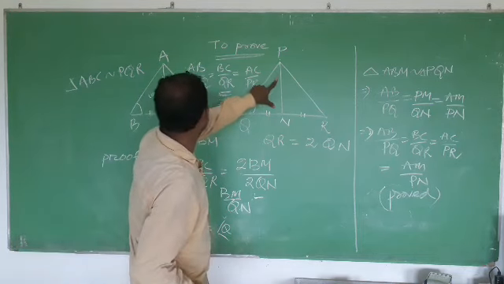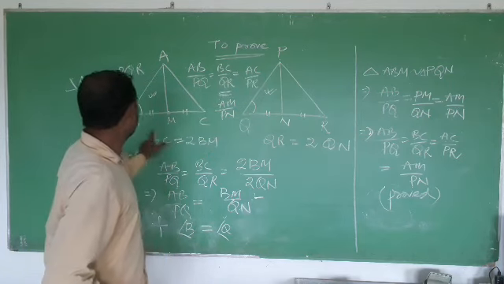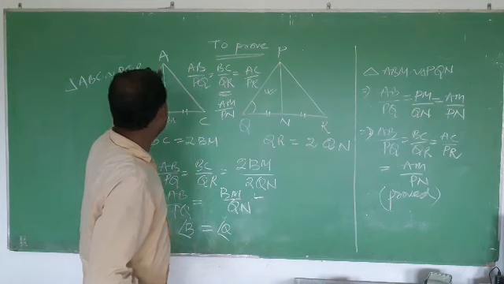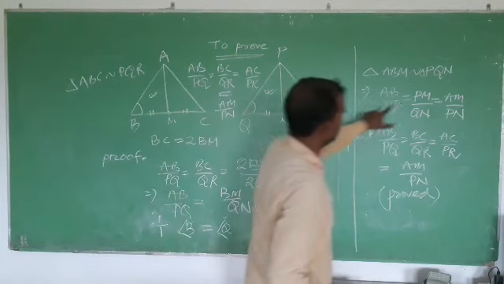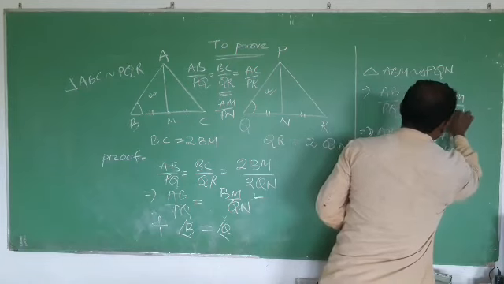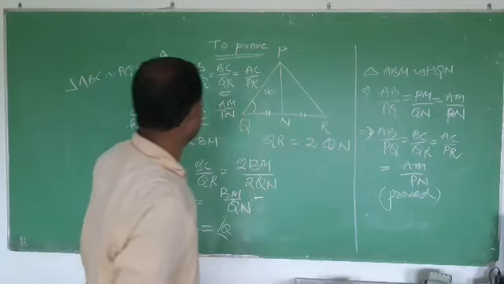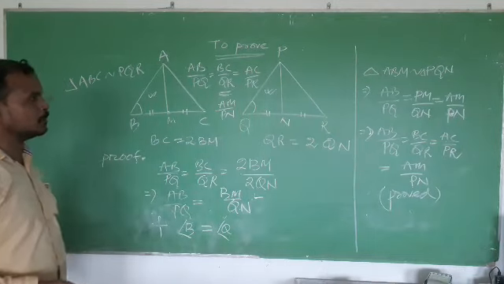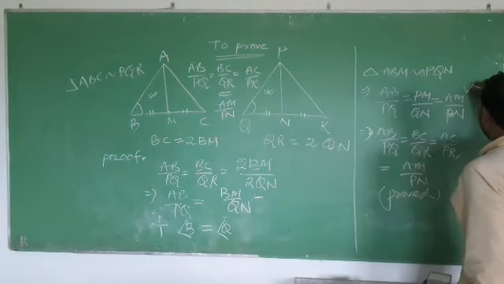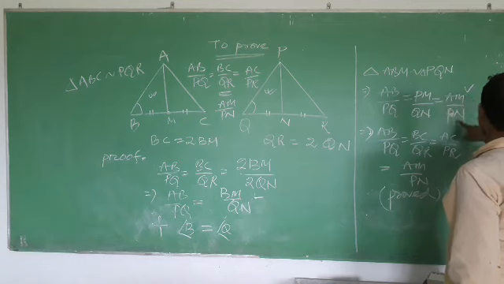So we can write AB by PQ equals BM by QN, and the third side also AM by PN, because in case of two similar triangles, corresponding sides are proportional.